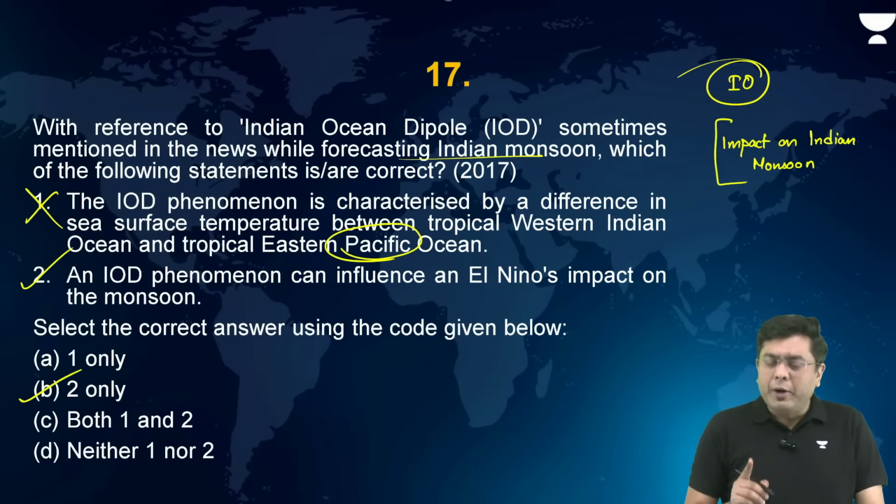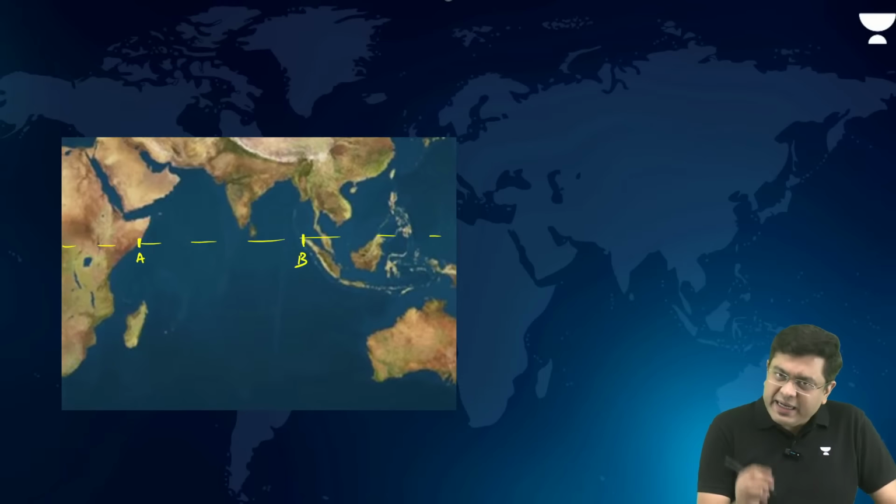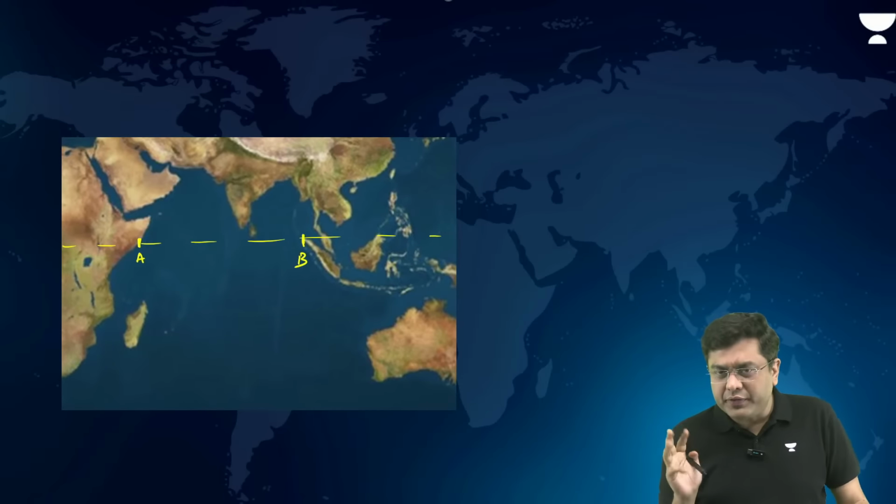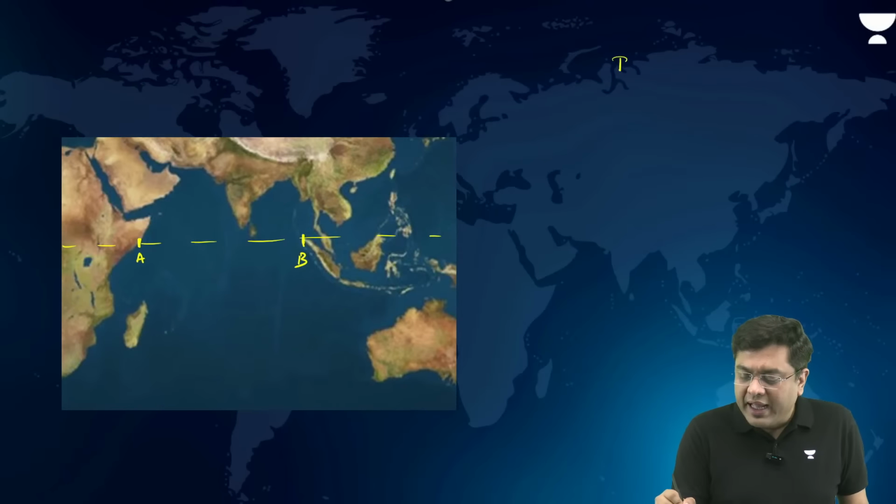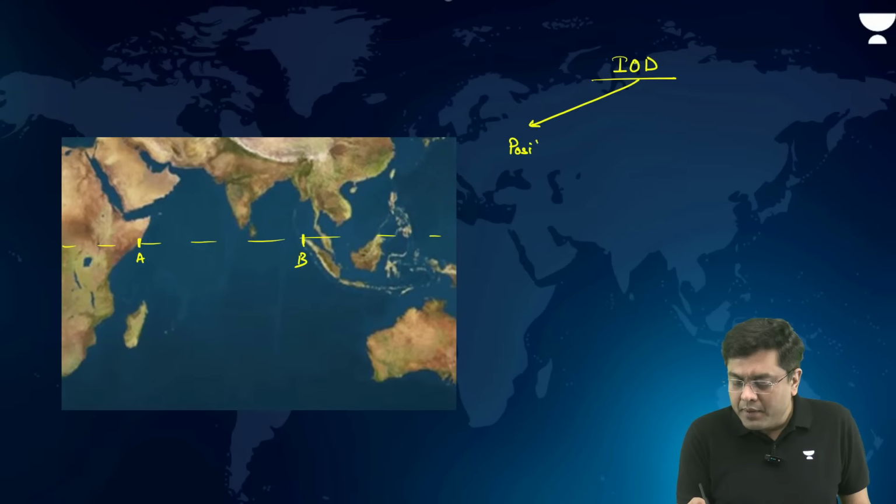Now here, when you talk about IOD, the Indian Ocean dipole is the difference of temperature between the Somali coastline here and the Indonesian coastline here. The Indian Ocean dipole has 3 distinct phases. One is positive, then you have neutral, and then you have negative.